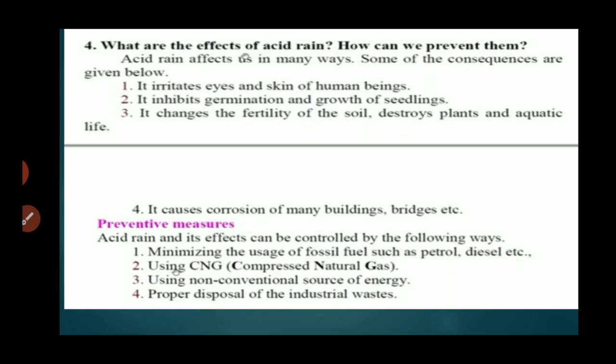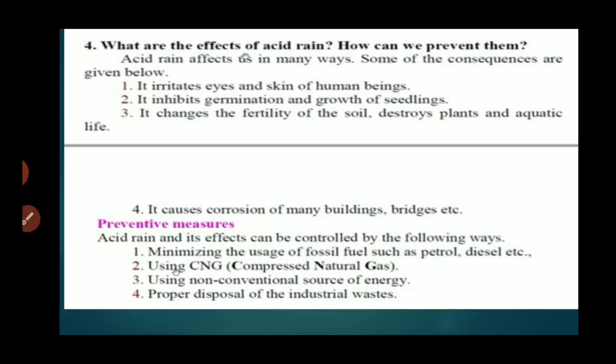Next, what are the effects of acid rain? How can we prevent them? Acid rain affects us in many ways. Some of the consequences are given below. It irritates eyes and skin of human beings.